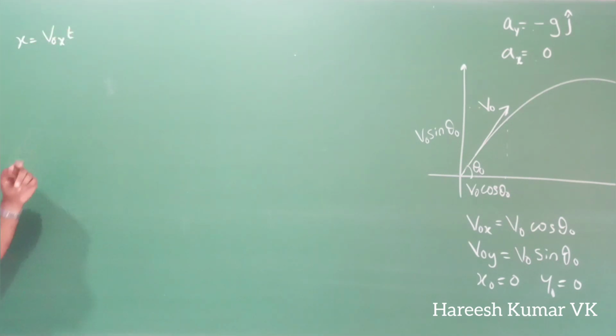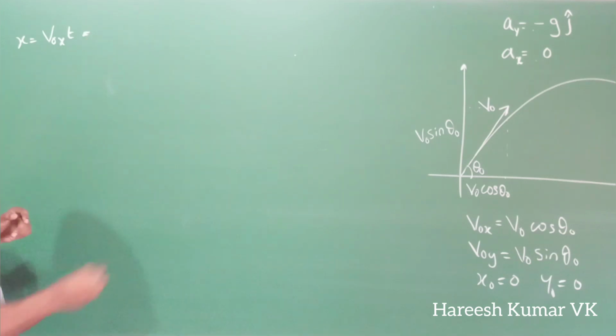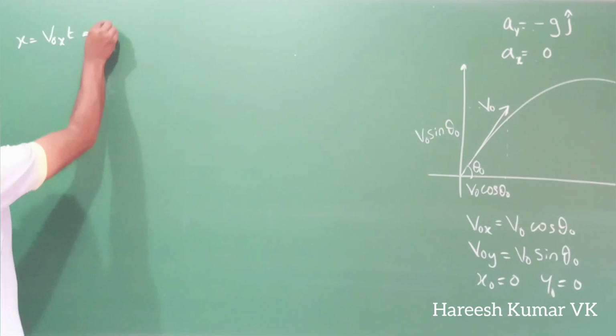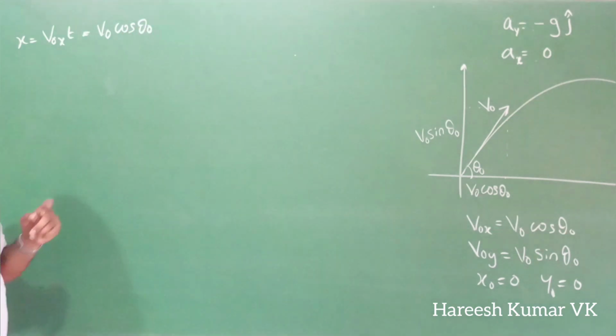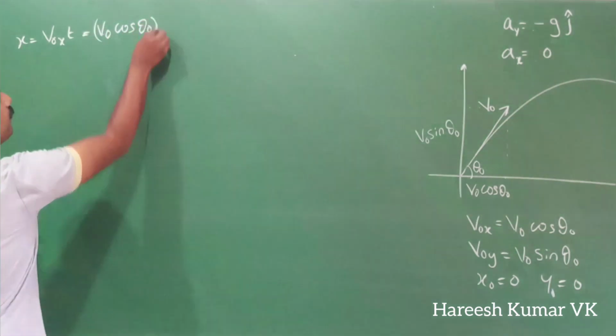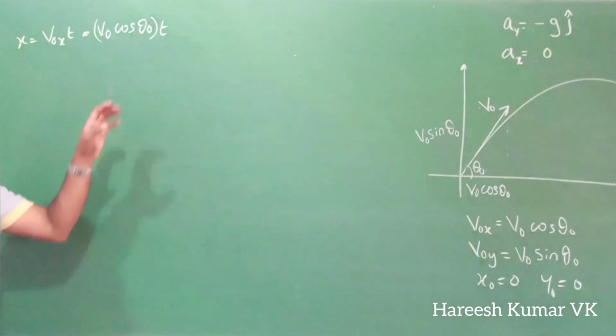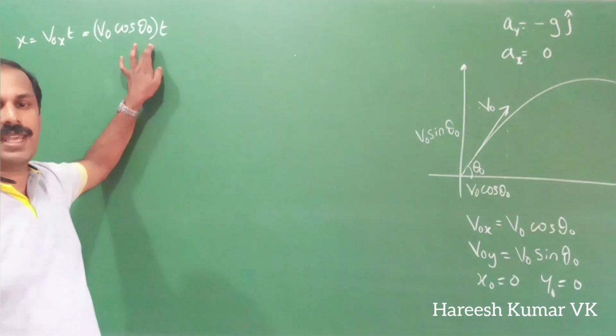So this can be written as, what is v0x? You can substitute from there. So it will be v0 cos theta 0 into our time. So this is the position along x-axis.